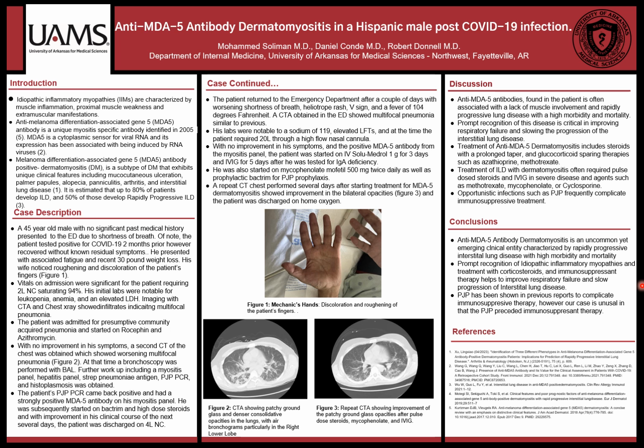With no improvement in his symptoms and the positive MDA5 antibody from his myositis panel, the patient was started on pulse-dose steroids with Solumedrol IV 1 gram for 3 days and IVIG for 5 days after he was tested for IgA deficiency. The patient was also started on mycophenolate 500 milligrams twice daily, as well as prophylactic Bactrim for pneumocystis prophylaxis.